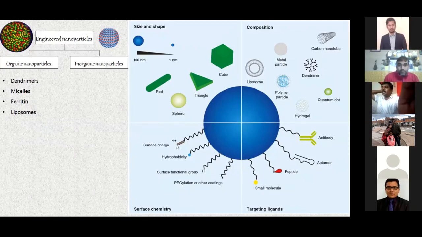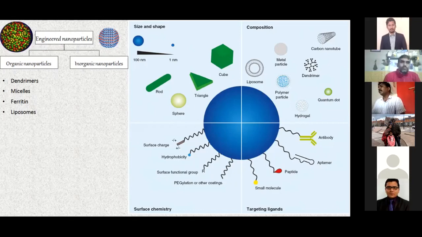And again, that can be functionalized. The surface chemistry can be modified. So they can have a surface charge, plus or minus, and they can be hydrophobic. You can have surface functional groups. It can be a thiol group, a carboxyl group, or an amine group. It can also have some kind of PEG coatings or other coatings based upon the applications. And again, it can be based on the target molecule.